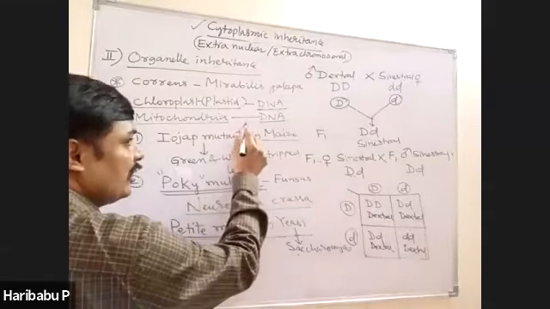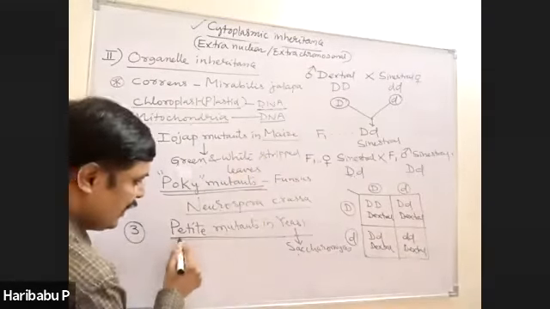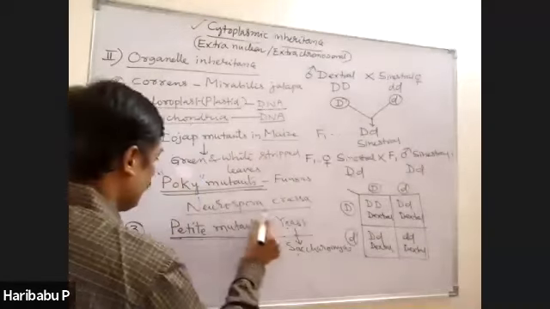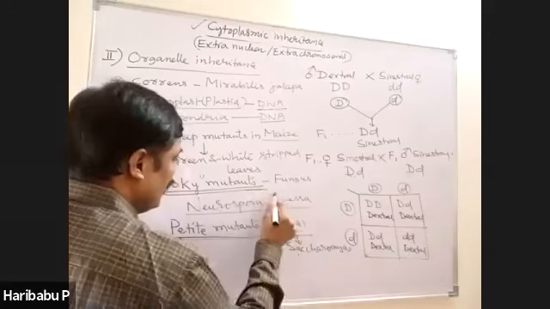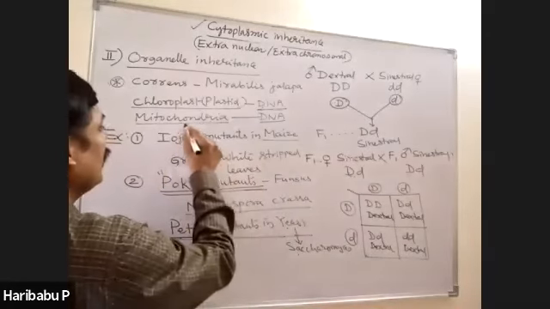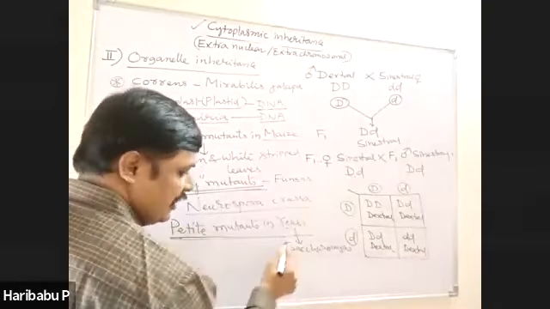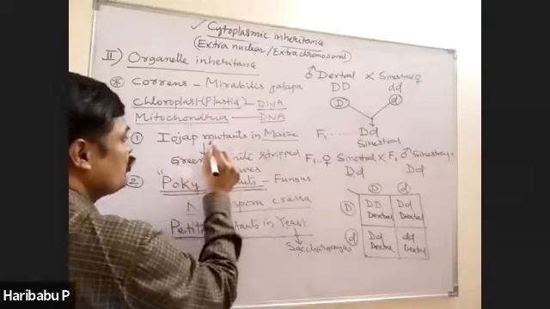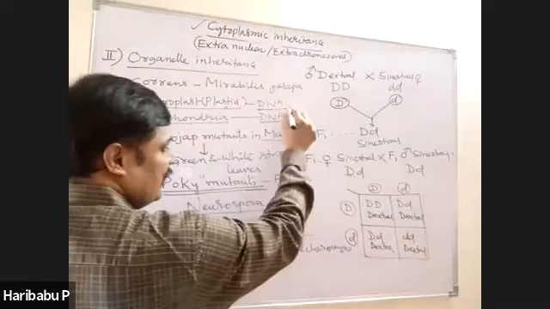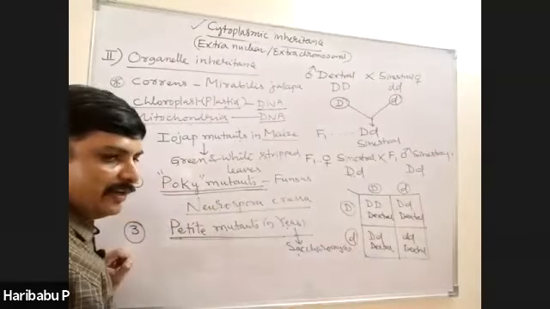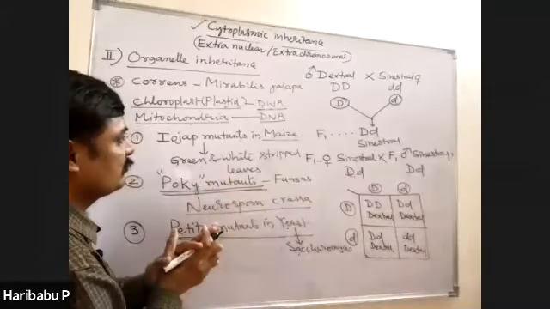Which organelle inheritance? That is mitochondrial inheritance. Petites in yeast and Poky mutants in the fungus Neurospora are due to mitochondrial DNA inheritance. Iojaps in maize are due to plastid inheritance. Try to make it clear. Everybody should concentrate. So I told you three examples here.